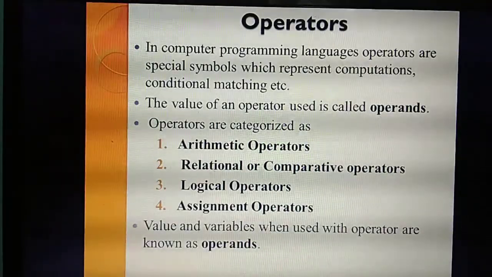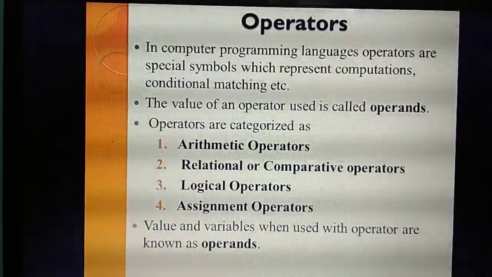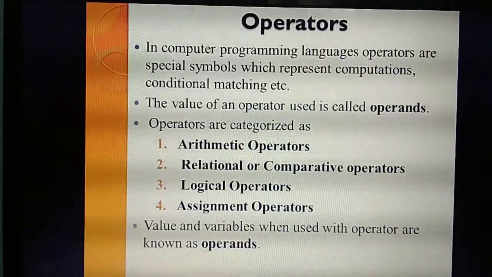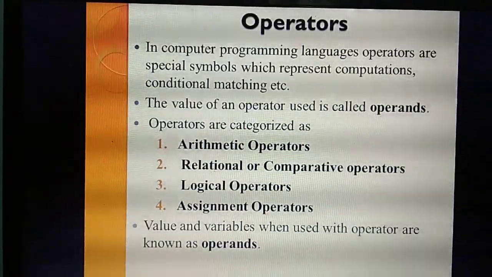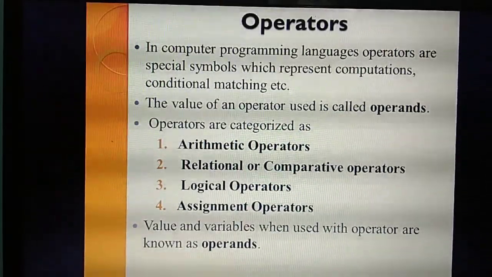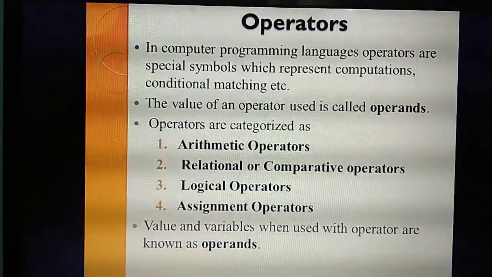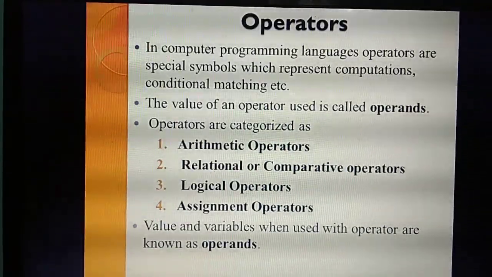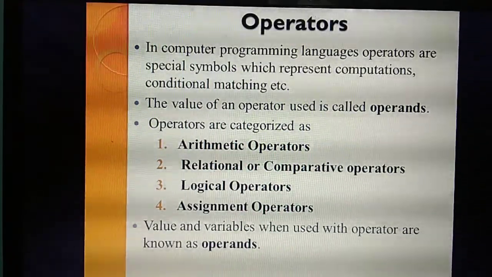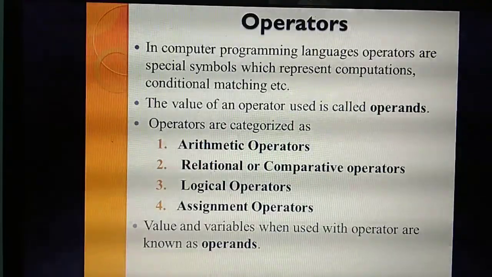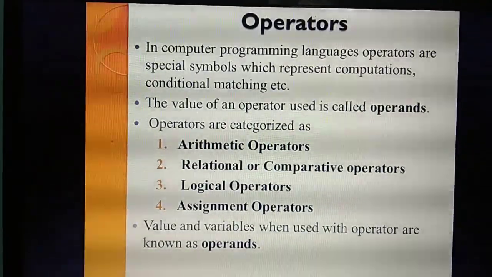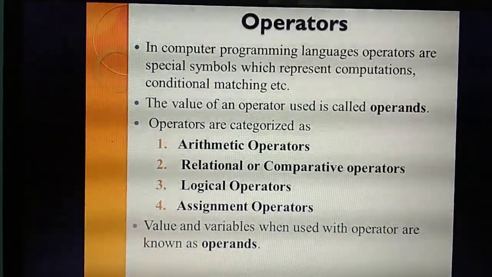Understand? What's the use of a plus b? You are going to add two numbers. That's a calculation or computation. Then a and b we call operands. For a plus b equal to 5, what's the value? 5. A and b are called operands, plus is an operator. Understand?